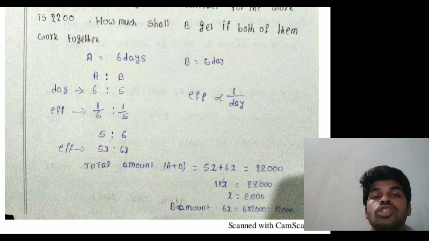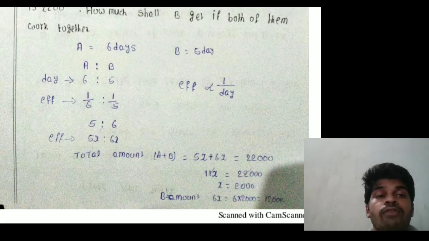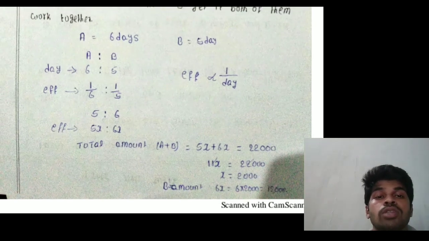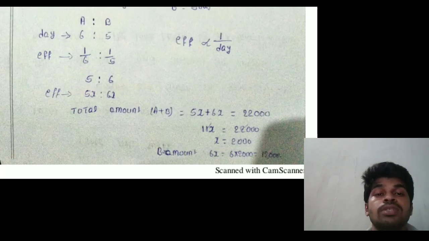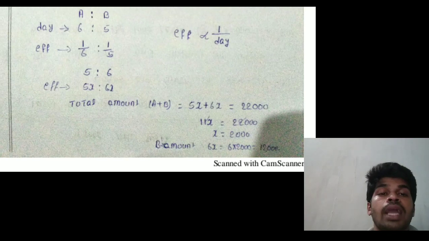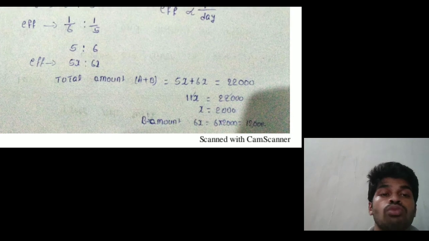I know the day ratio, but I don't know the efficiency ratio. Efficiency ratio is 1 by day. That means 1 by 6 is to 1 by 5, and by cross multiplication that equals 5 is to 6. Taking the efficiency ratio as 5x and 6x, A is 5x plus B is 6x. A plus B equals 5x plus 6x, that is 11x, equal to the amount 2200 rupees.